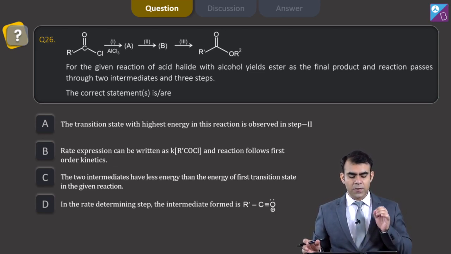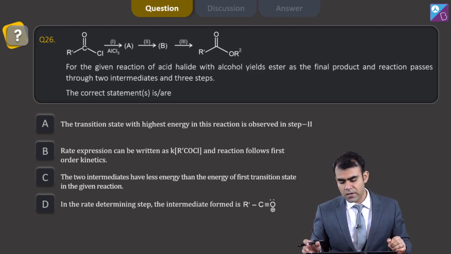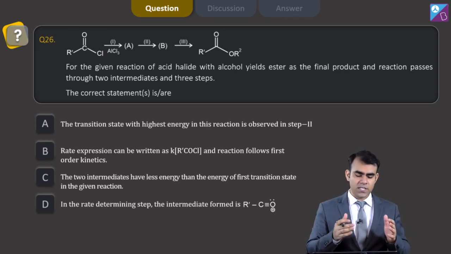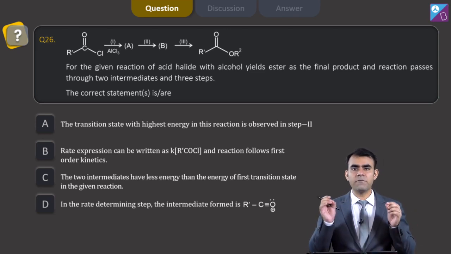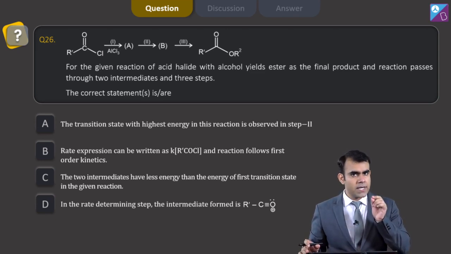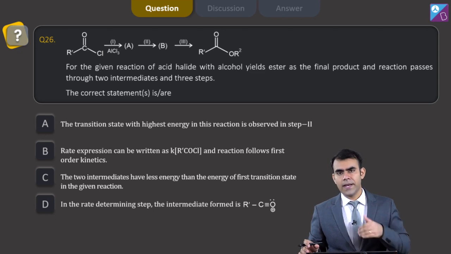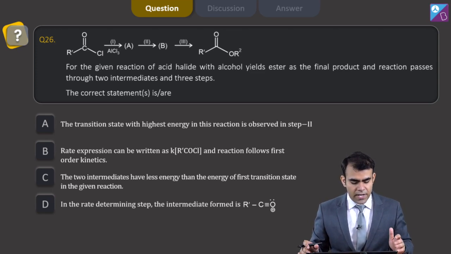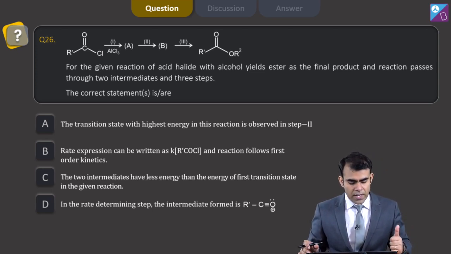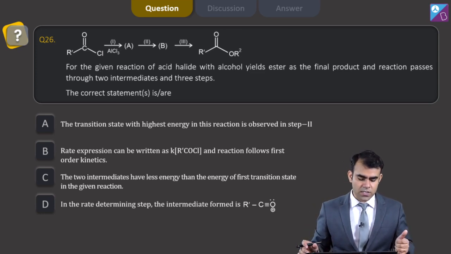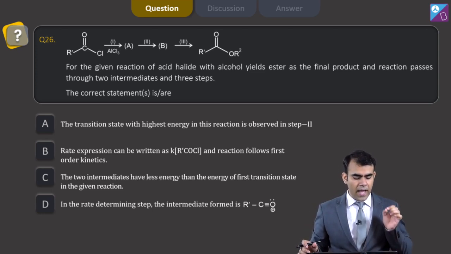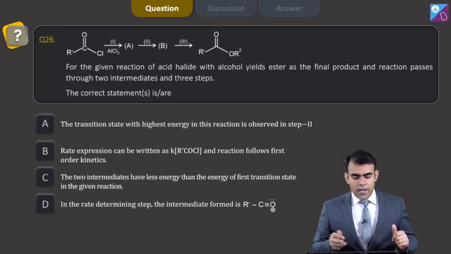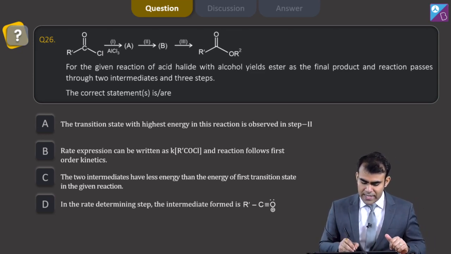The transition state with highest energy in this reaction is observed in step 2. So if I want to know what the highest energy transition state is or how the reaction is proceeding, we need to know the mechanism. So first we will draw the mechanism of this, but before that let's read the statements. Rate expression can be written as K RCOCl, and the reaction follows first order kinetics. The 2 intermediates have less energy than the energy of the first transition state in the given reaction, and in the rate determining step the intermediate formed is an acylium ion. Now let's draw the mechanism of this reaction.